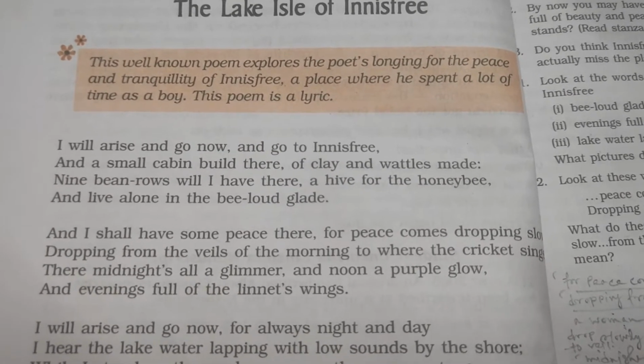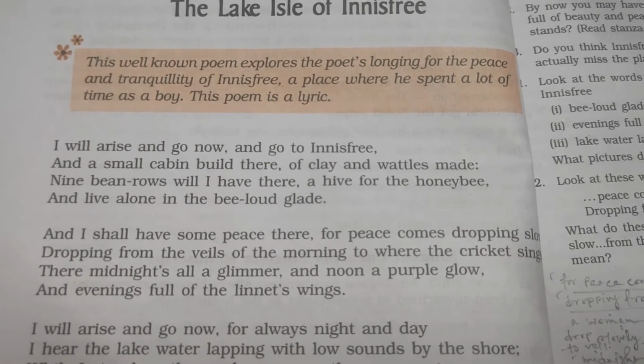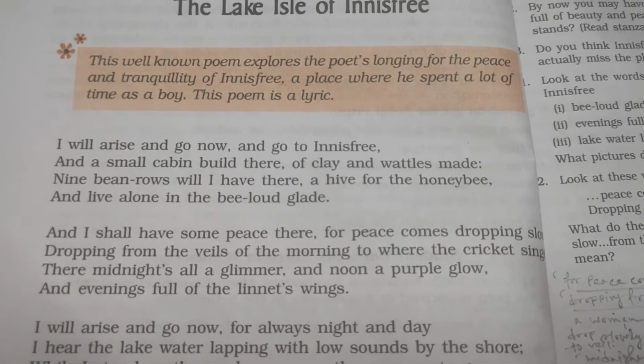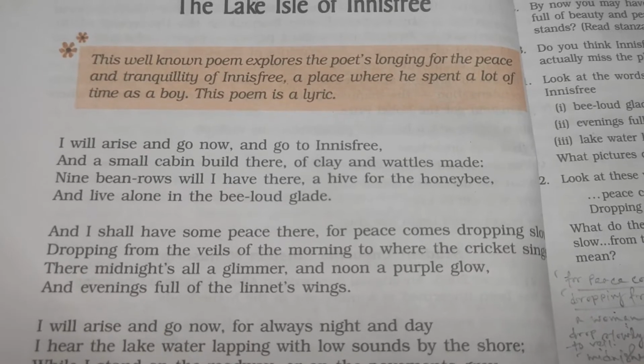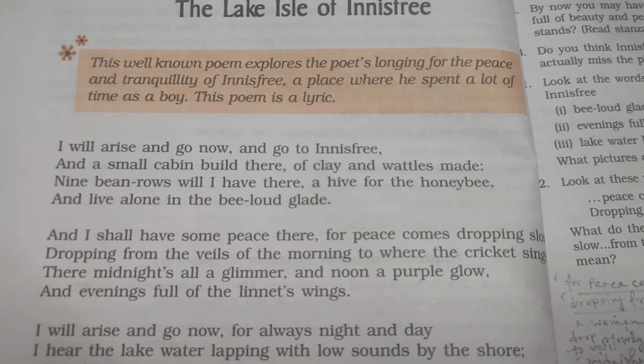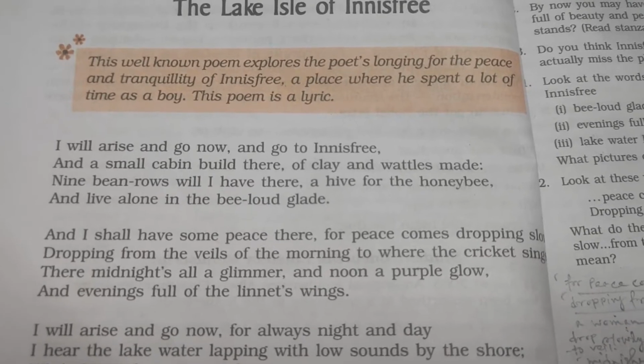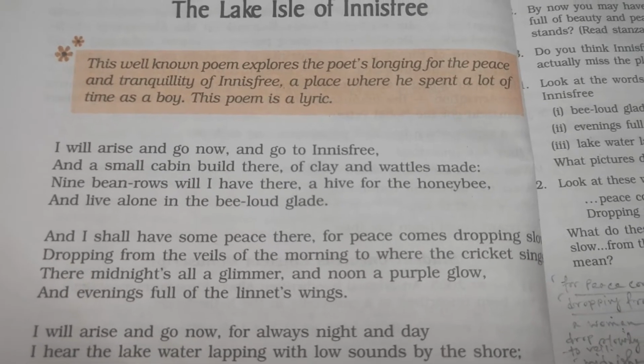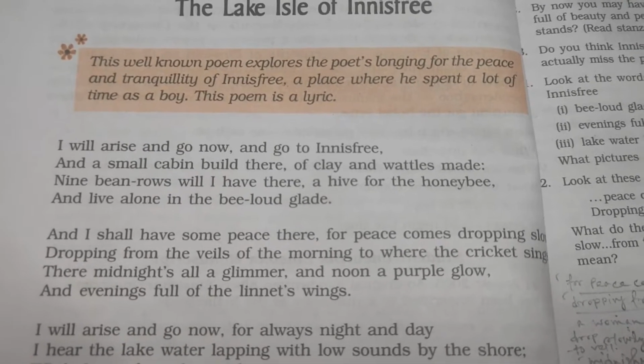The place was a very tranquil place. It was serene, calm, and not frequented by many people. That's why the poet wanted to go there in search of peace and tranquility.